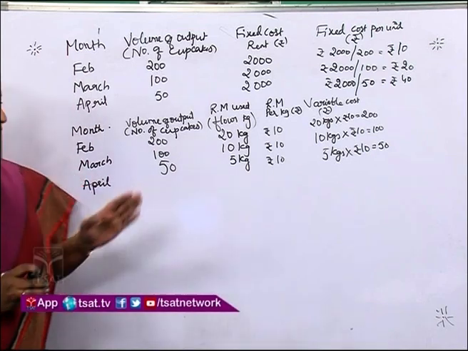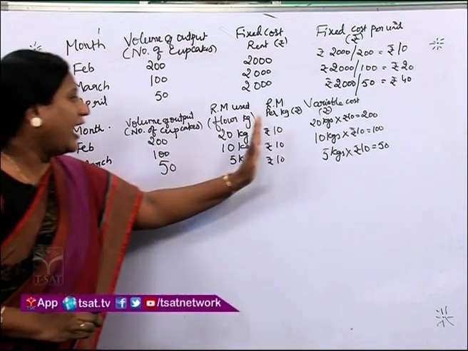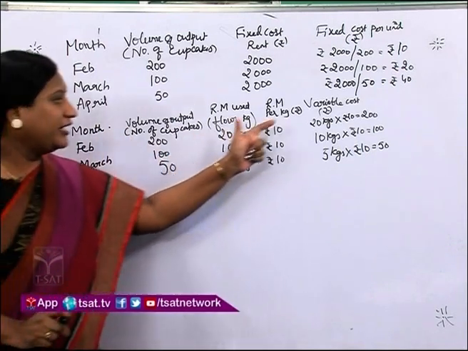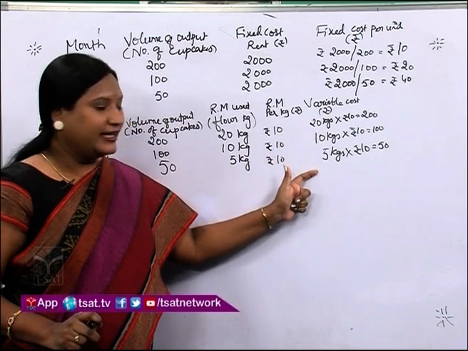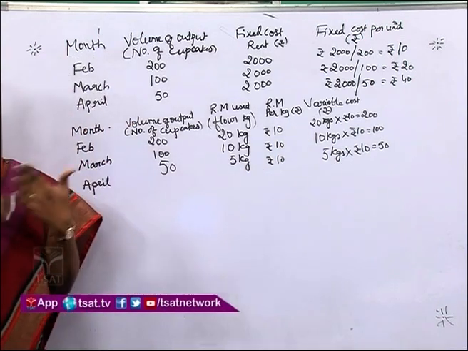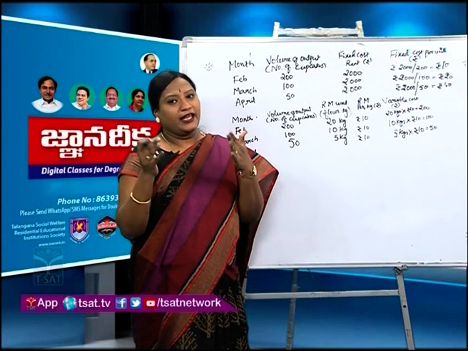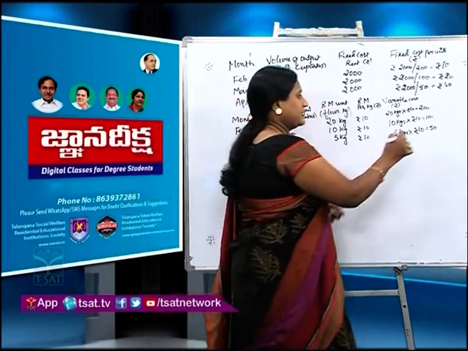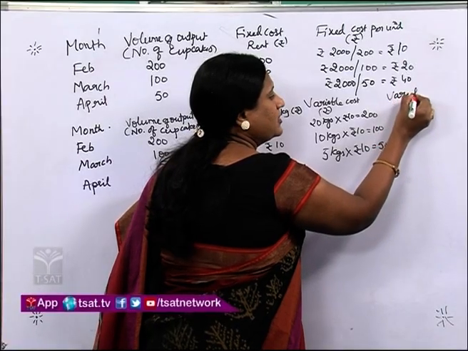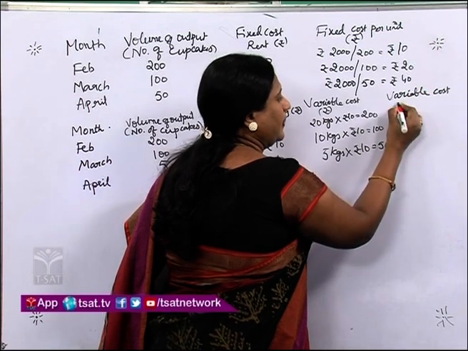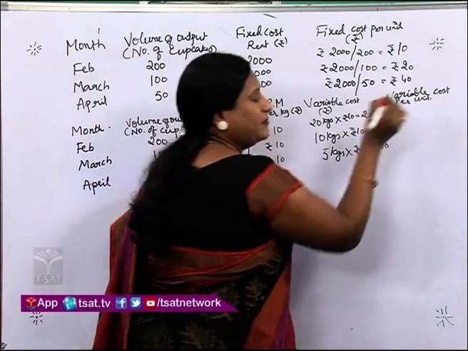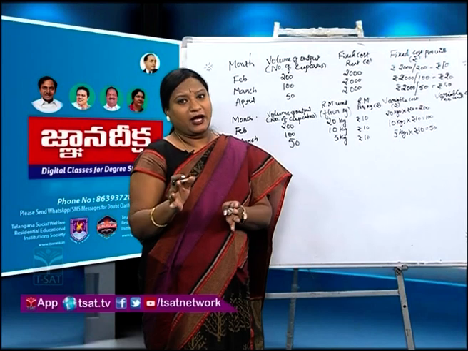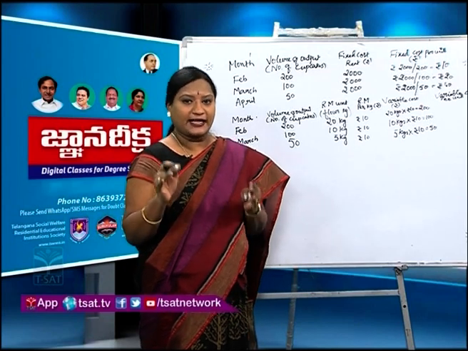Isn't it? Now, look at the column of volume of output and variable cost. As the volume of output decreases, variable cost also decreases. And vice versa. If the volume of output increases, then variable cost will also increase. Understood? And next, we will calculate variable cost per unit. It means in order to make 200 cupcakes, per cupcake what is the variable cost? Let us try to understand in that manner.